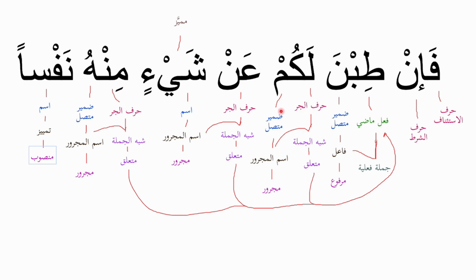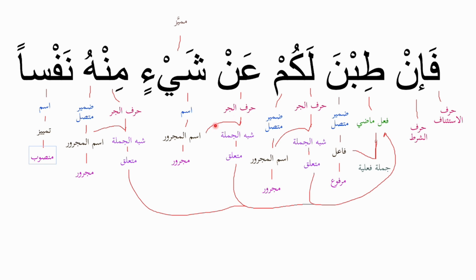لَ is حرف الجر. كم is a ضمير متصل, attached pronoun. Its role is اسم المجرور in the state of jar. The حرف الجر and the اسم المجرور become شبه الجملة and become متعلق, connected to the verb before it, the فعل ماضي, past tense verb.